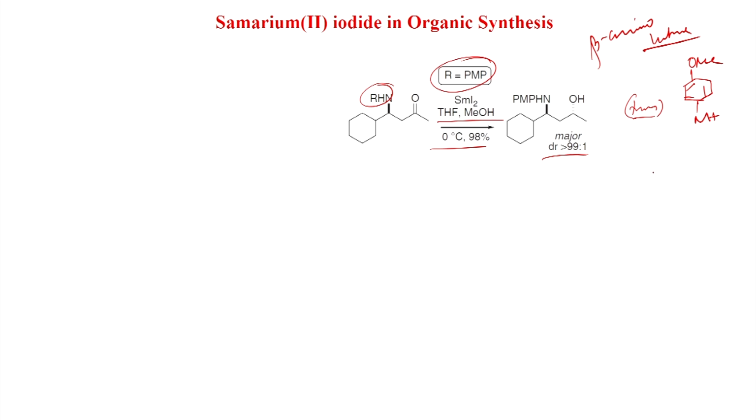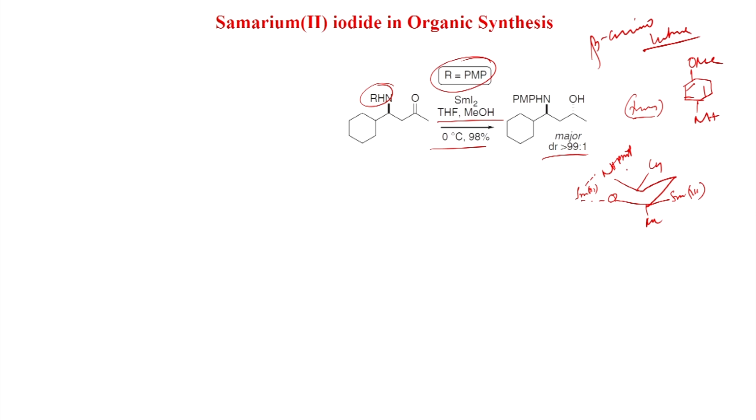So, here also we can think that, similar to what we have seen earlier for the hydroxyketone, this NH-PMP will coordinate with the samarium. Here methyl, this coordination will happen with NH-PMP.